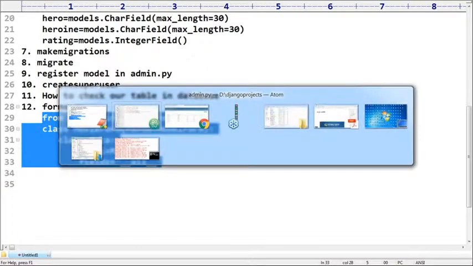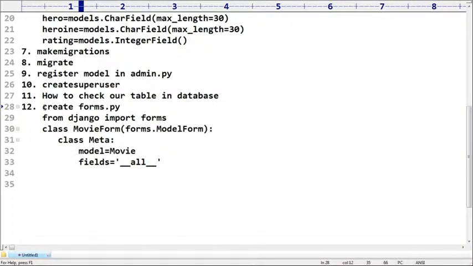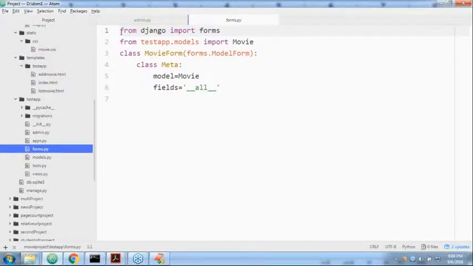Okay, let me show forms.py. Sir, will the forms.py file come automatically, or do we require to write it? We require to create this file. Can you please tell? Is forms.py going to come automatically, or do we require to create it? Okay, sir, compulsorily we have to create the forms.py file and write the content. That's all. Sir, any doubt? Can you please confirm? Any doubt about this one?